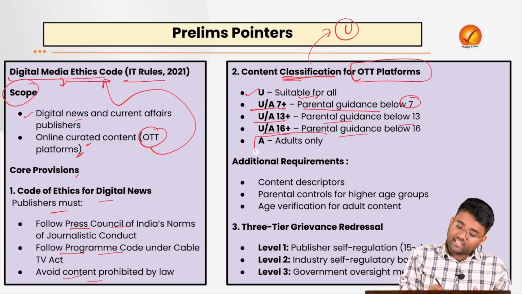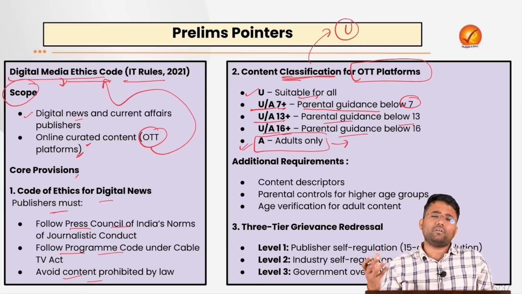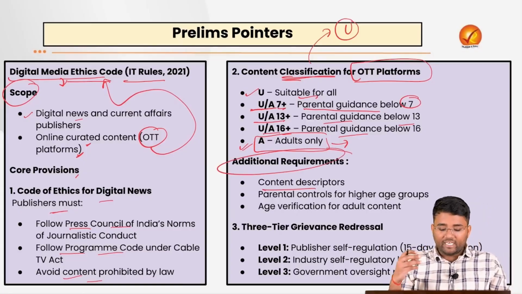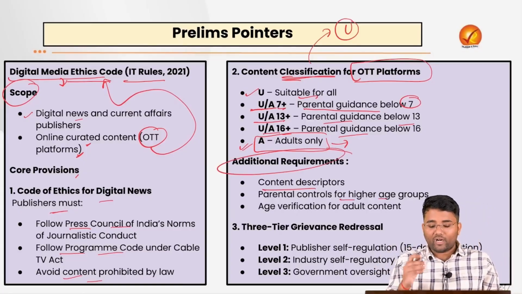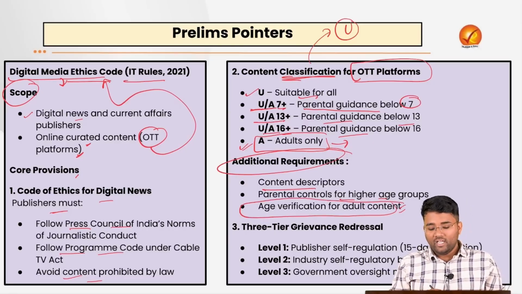And A is the content that is only for adults because it contains certain scenes that are only suitable for adults. Additional requirements are there, for example, content descriptors, parental control for higher age groups, and age verification should also be done for adult content.